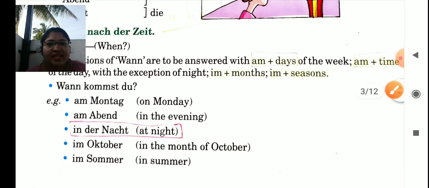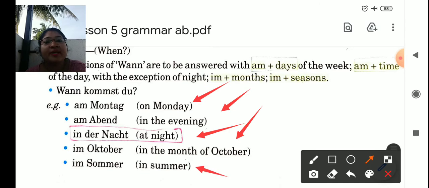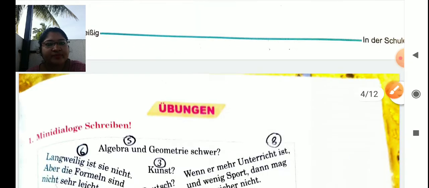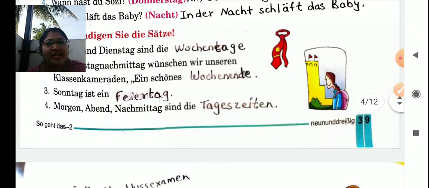Yes, the same they have explained here. See, am Montag, on Monday, am Abend, in the evening, in der Nacht, in the night, im Oktober, im Sommer. Sommer is a season, summer.